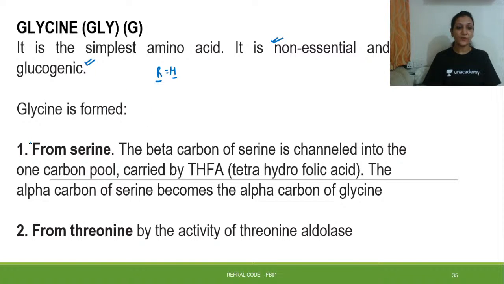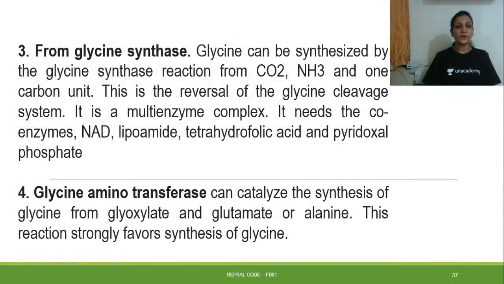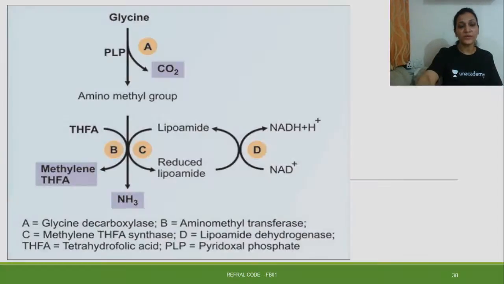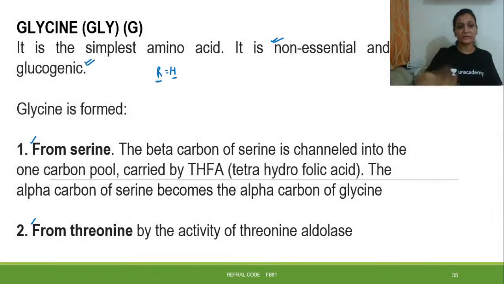First of all, it is formed from serine, from threonine, from glycine synthase, and from glycine aminotransferase, and we'll be starting with how it is formed from these. So from serine, the beta carbon of serine is channeled into the one carbon pool carried by tetrahydrofolic acid.